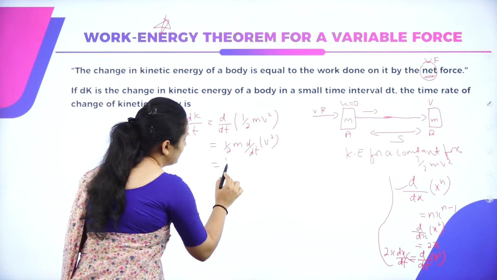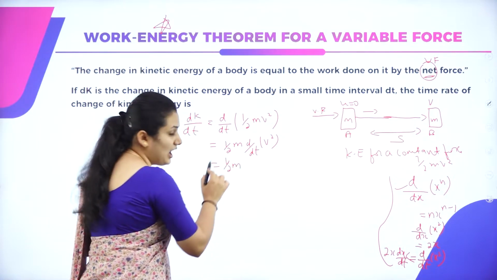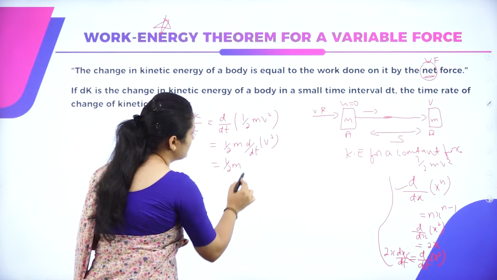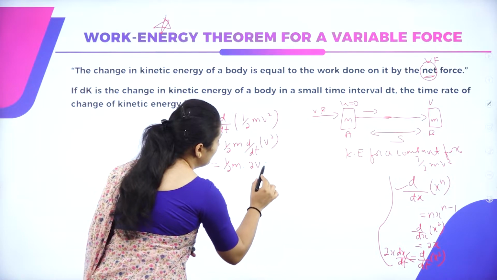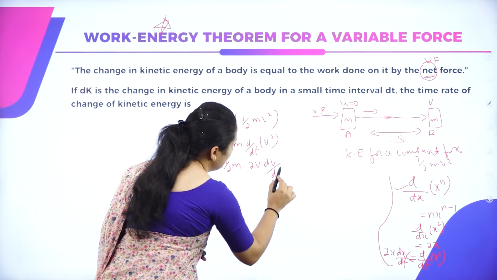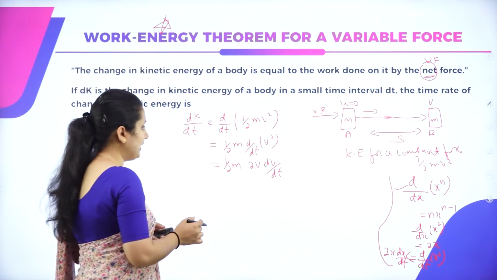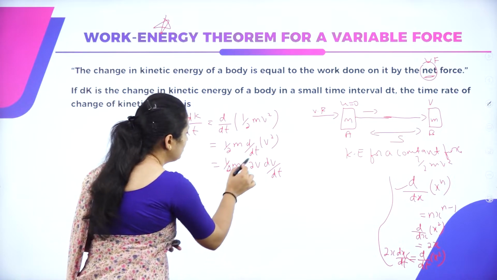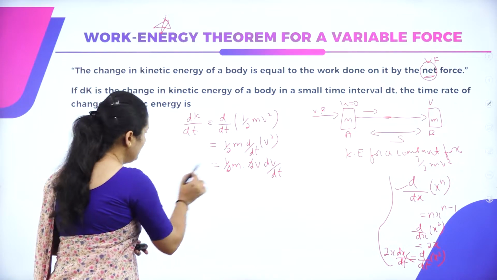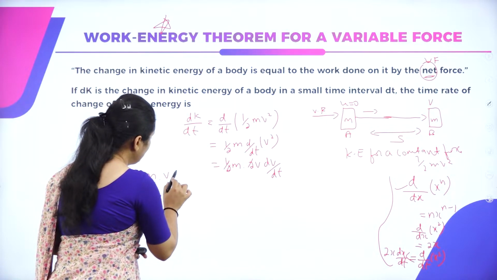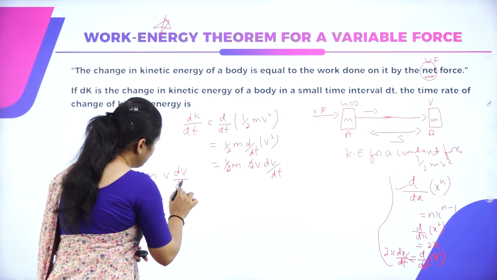So that will be equal to half m times d by dt of v square, which is 2v dv by dt. The 2 and 2 get cancelled, so it will be mv dv by dt.